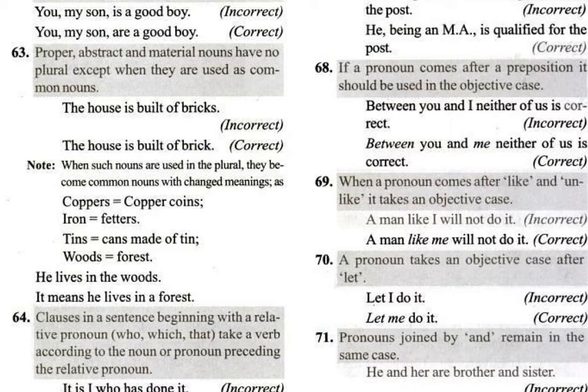When such nouns are used in the plural, they become common nouns with changed meaning. So their meanings will change, like in the case of wood. This house is built of wood. This house is built of brick. This house is built of stone. When you are using "wood", there's no problem. You are referring to the material. But when you are using "woods", you are referring to what? Jungle. You are referring to forest.